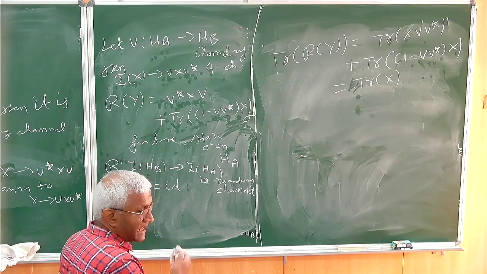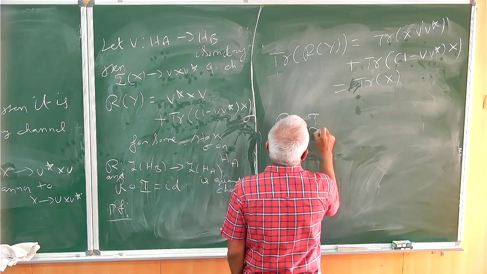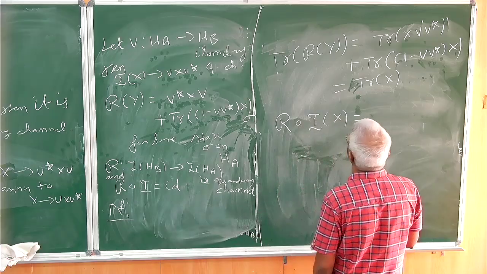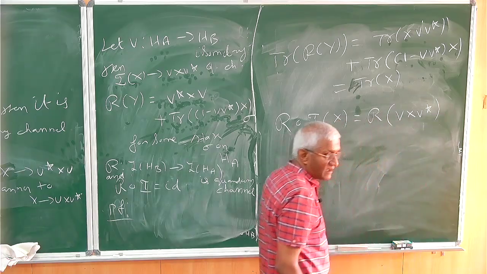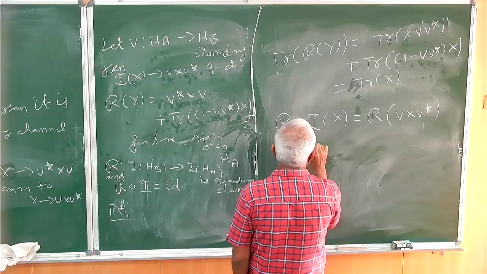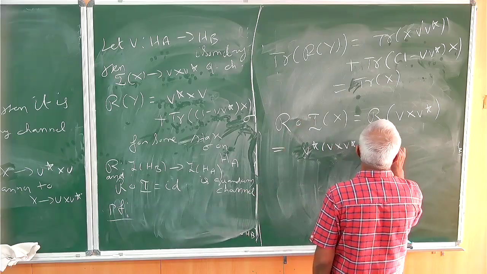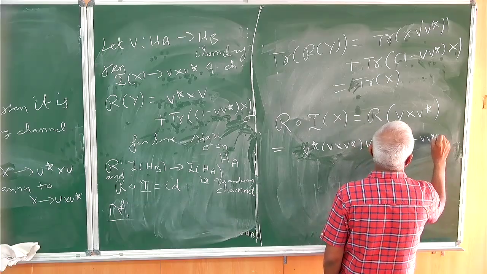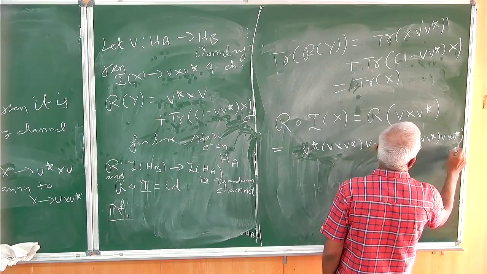Now we want to see whether it actually reverses. So R of I of X is equal to R of VxV star. We apply R to VxV star, and that is equal to V star VxV star V plus trace of (1 minus V star) VxV star of sigma.